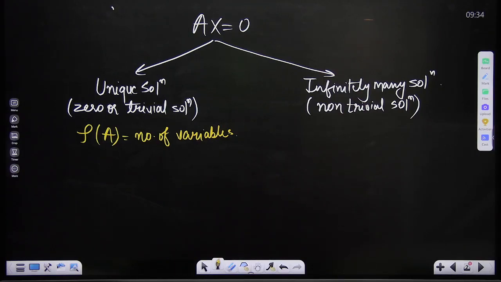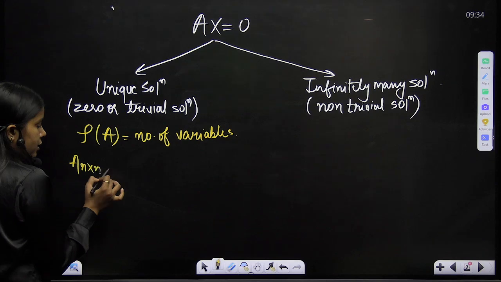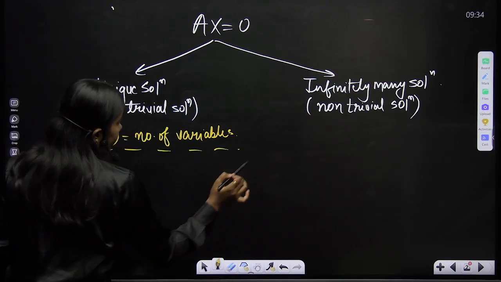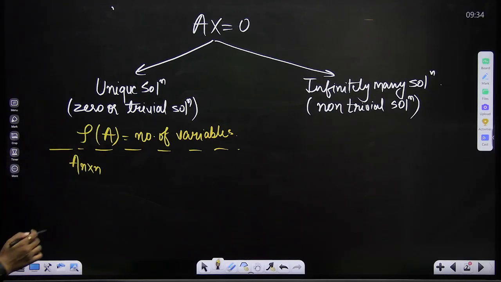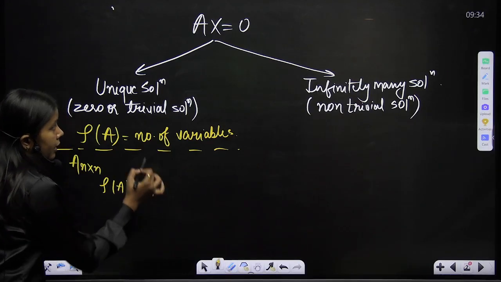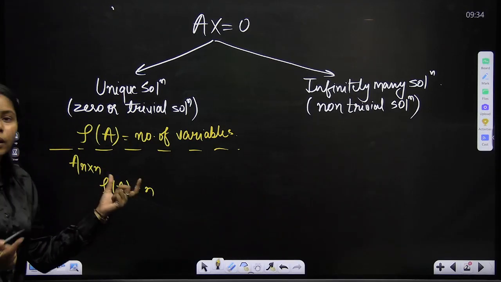Let's suppose A is of order n cross n. Then can I say that rank of A is n? If rank of A is n, then the system has a unique solution.